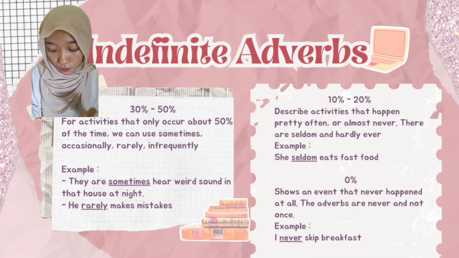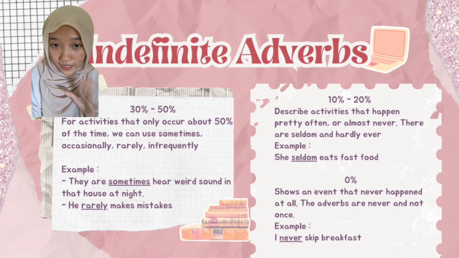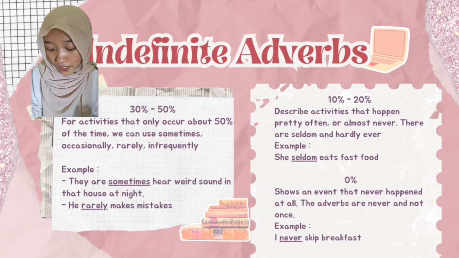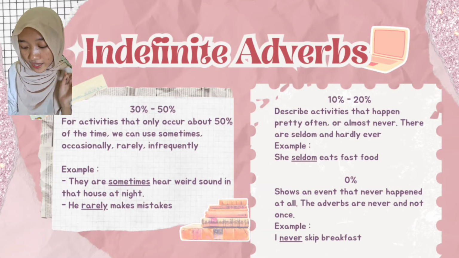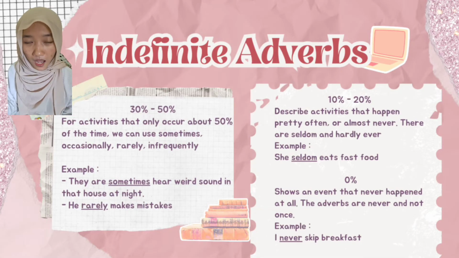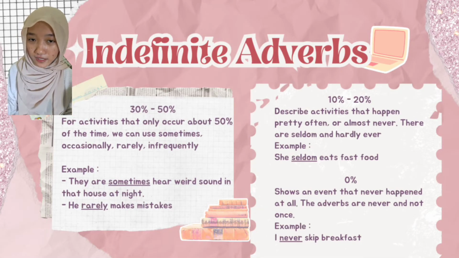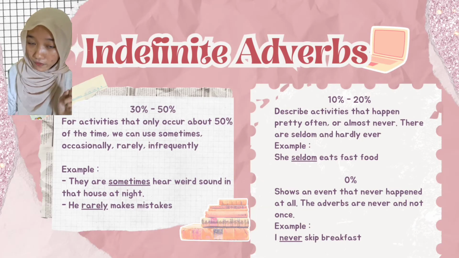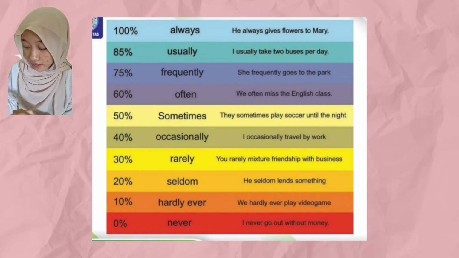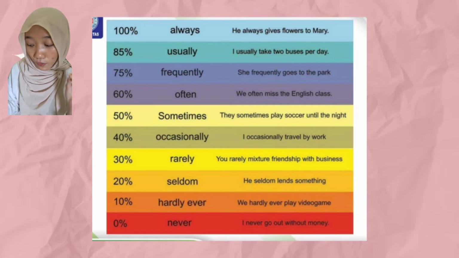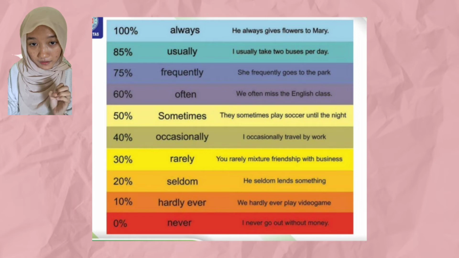Then 10% to 20% describes activities that happen almost never. There are seldom and hardly ever. Example: she seldom eats fast food. And the last is 0%. It shows an event that never happened at all. The adverbs are never and not once. Example: I never skip breakfast. That means I always eat breakfast. We can see the table of indefinite adverbs. From 100% is always, and the last, 0%, is never.